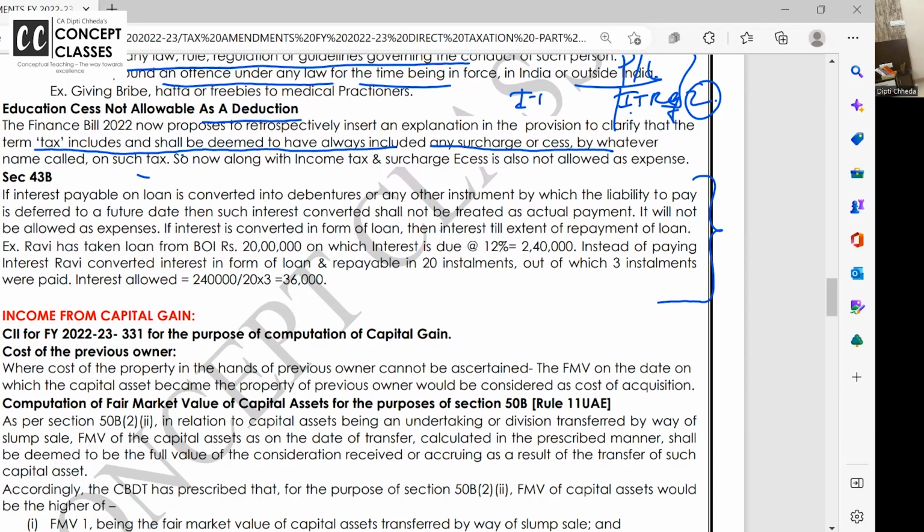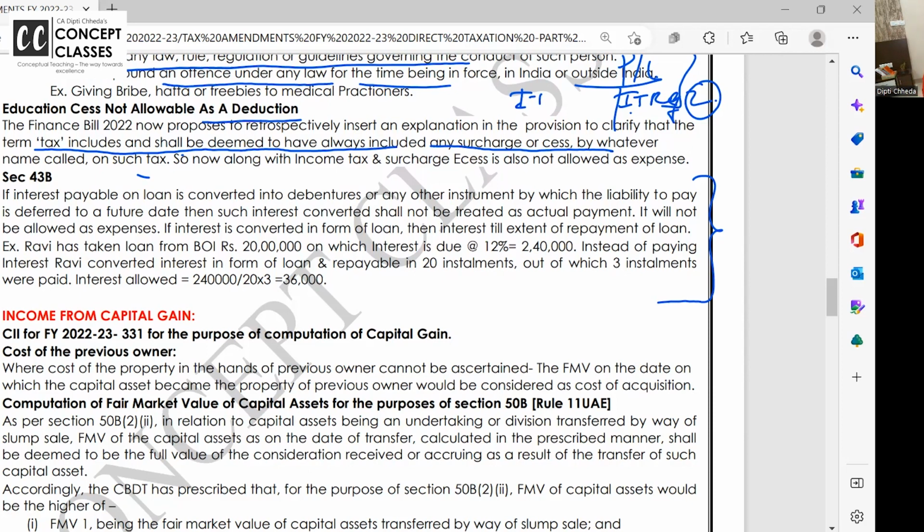Not for all. 43B has a list of expenses: government payments, interest on loan and all. If it is due and not paid, it will be allowed provided you pay before the due date of filing the return. In March, you are saying interest account debit to interest payable to SBI, then go and pay it in April, May, June, and July. If not, that expense is not allowed now. 43B will disallow it. Next year, if you pay it in December 22, it will be allowed in next year. Got it, all of you?